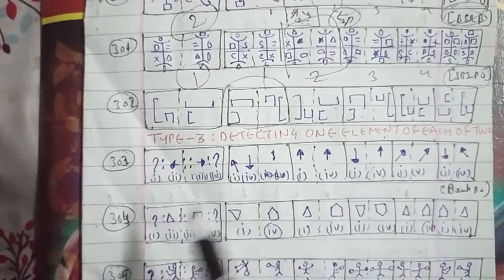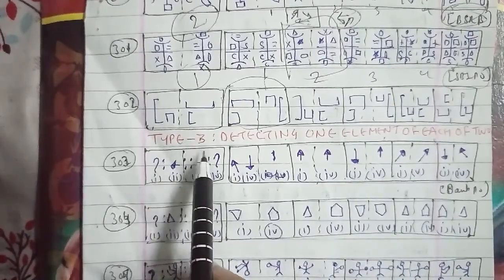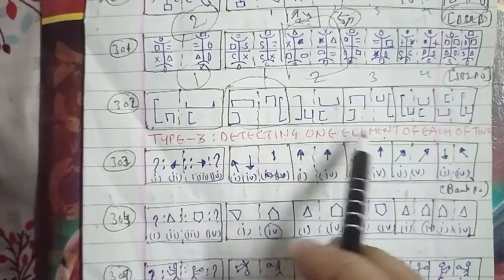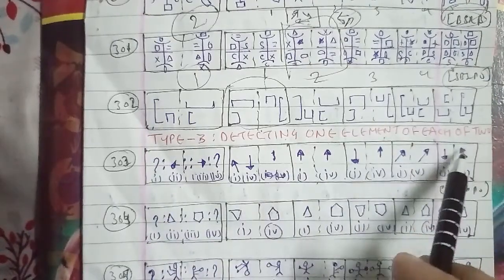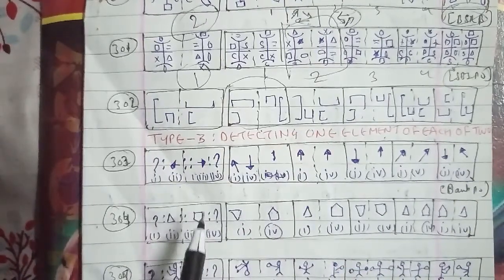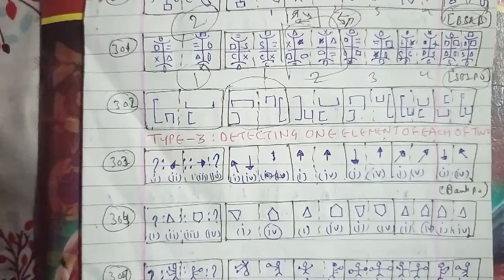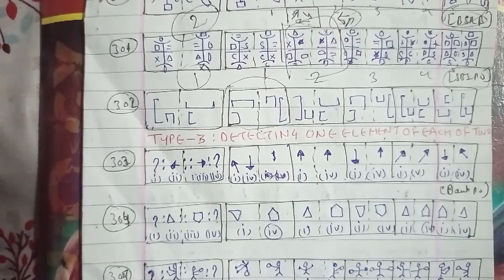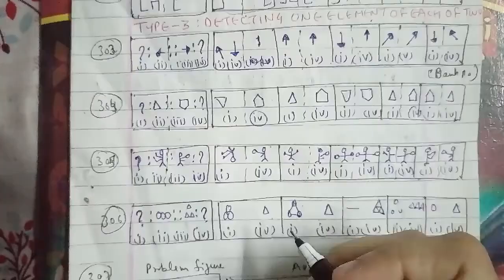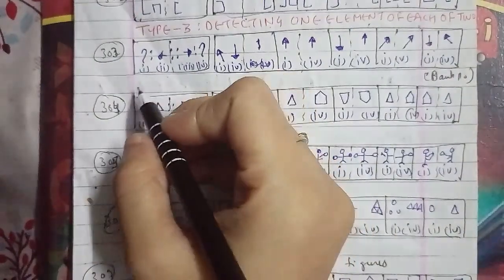In each of the following questions, there are four figures marked 1, 2, 3, 4, which constitute the problem set, and figures marked A, B, C, D, each further consisting of two figures marked 1 and 4, which constitute the answer set. You have to select a figure from the answer set which best substitutes the question marks in the problem set, such that figure 3 is related to figure 4 in the same way as figure 1 is related to figure 2.